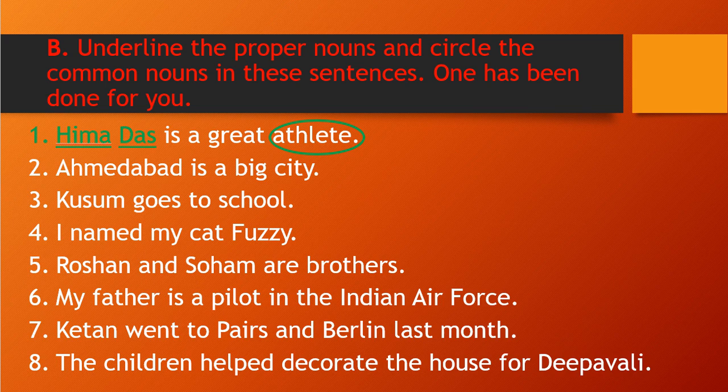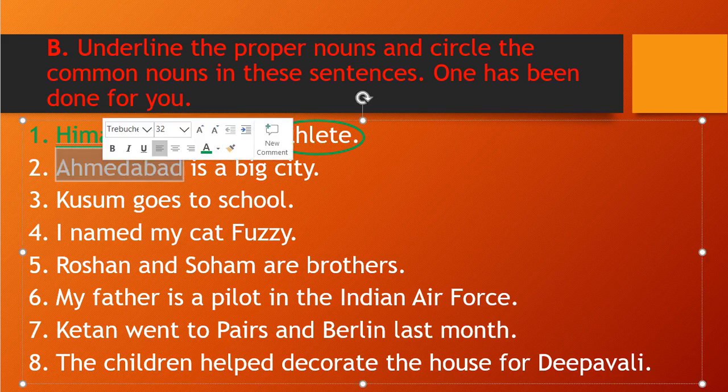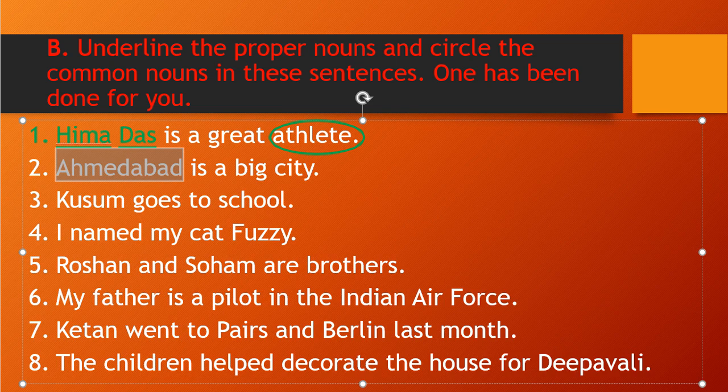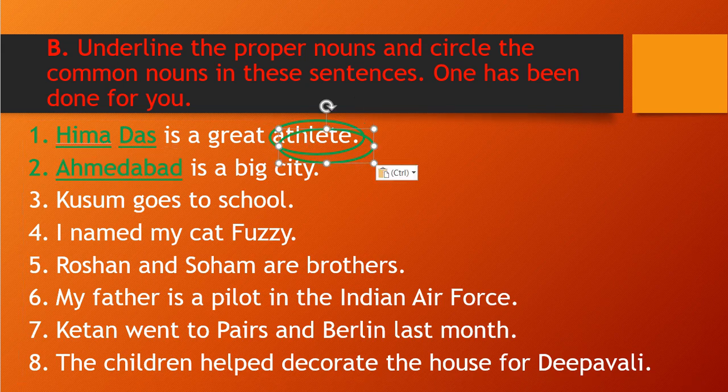Let's see the second one, Ahmedabad. Ahmedabad is a city name, right? That is our proper noun, so I will underline it. And city is a common word, so city is our common noun. You see, you can easily identify. Kusum goes to school.